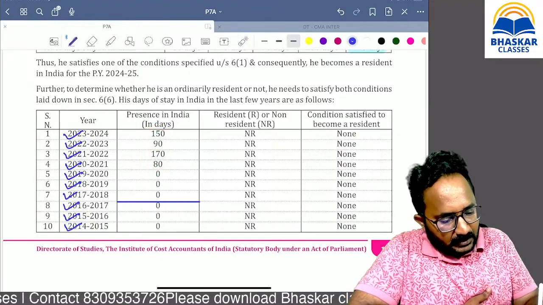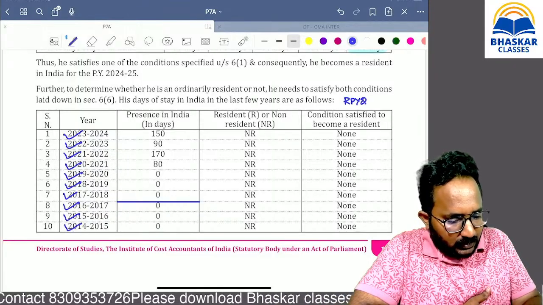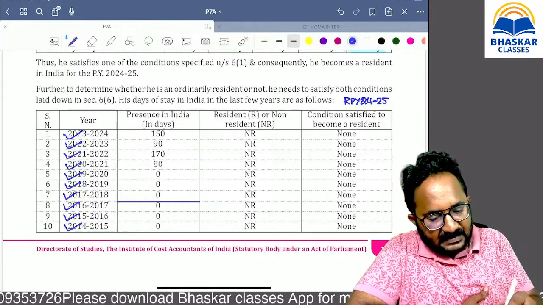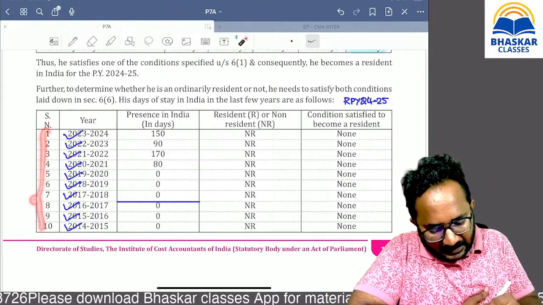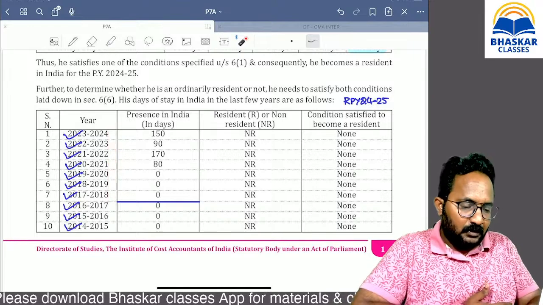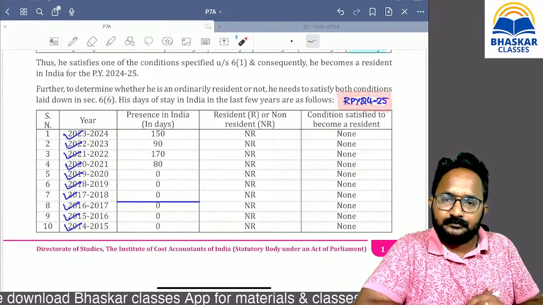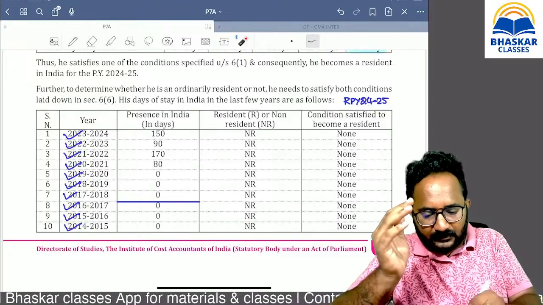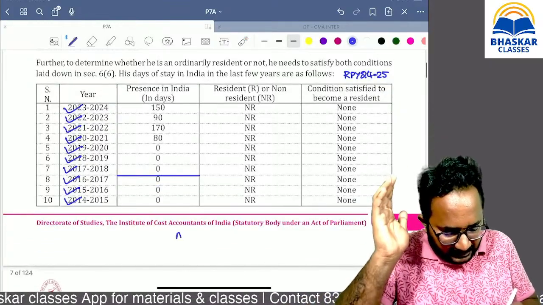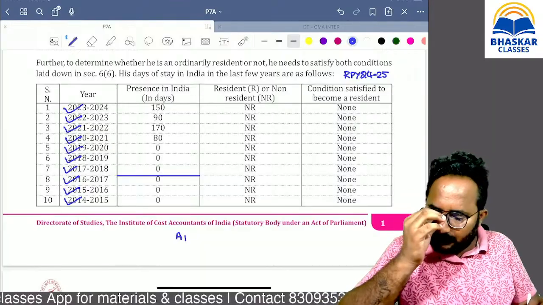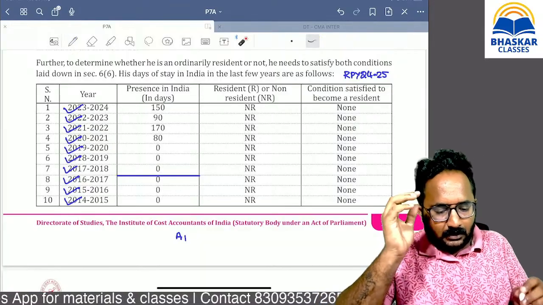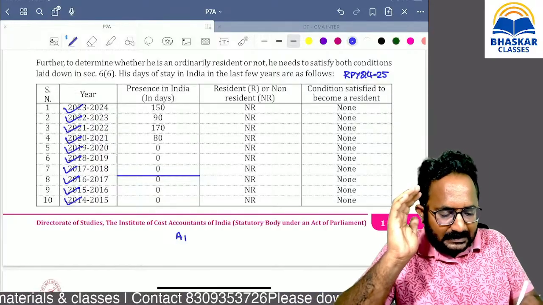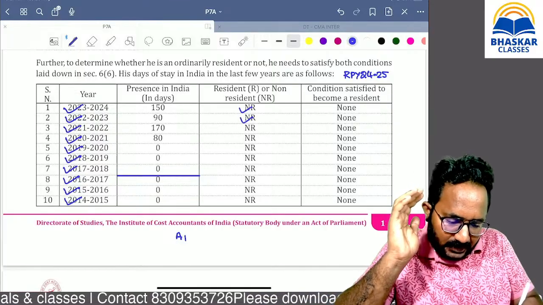Remember, the relevant previous year is nothing but 24-25. We have to take the immediately preceding 10 years or immediately preceding 7 years. Don't include this year. Now, first we can verify additional condition 1. If you are observing that every year, if you are applying B1 or B2, you will get the answer as non-resident only every year.